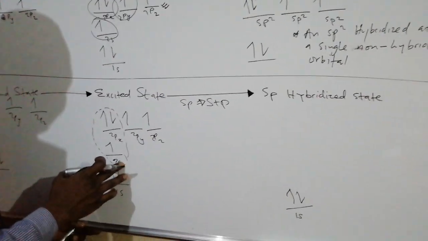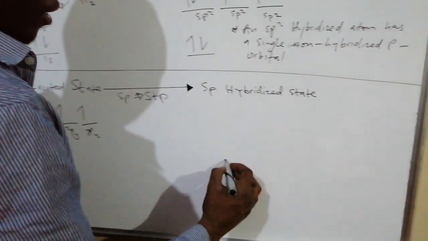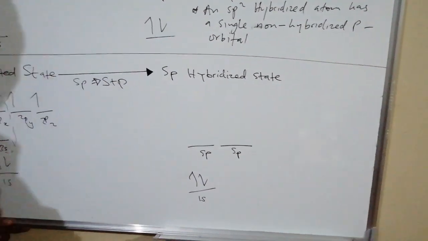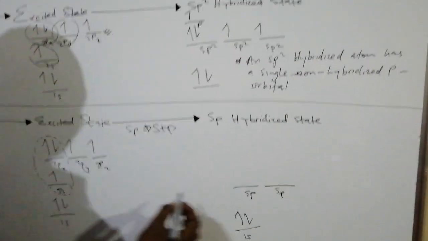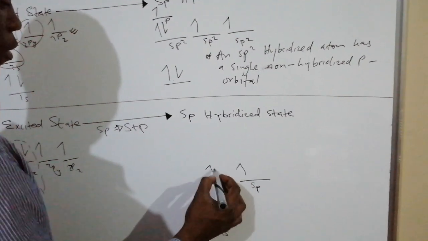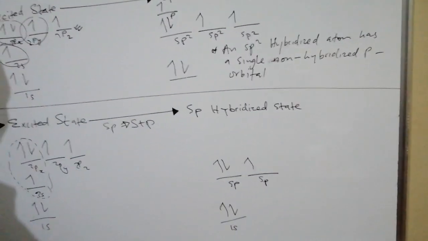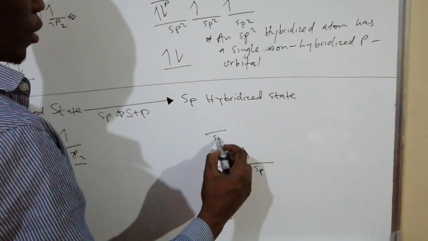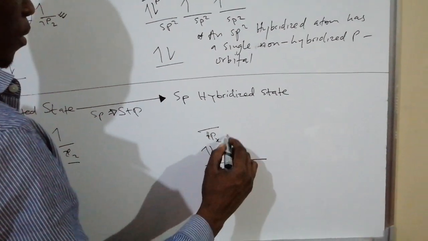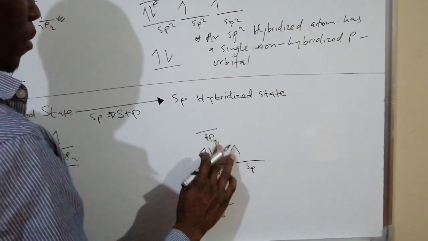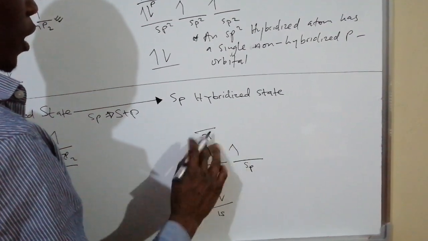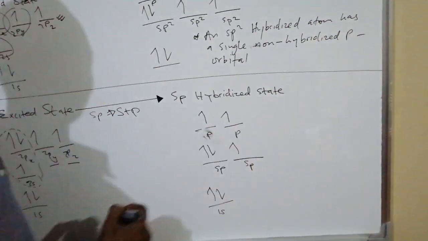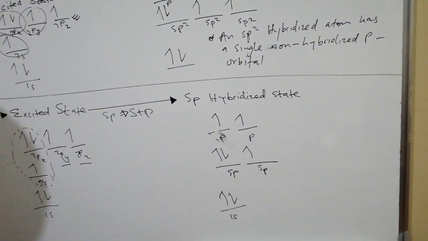Then when the 2s orbital and this 2p orbital mix, they form an sp hybrid orbital which has 2 subshells, and among those 2 subshells we have 3 electrons being shared, and then there are these two unhybridized p orbitals, and each unhybridized p orbital has a single electron.